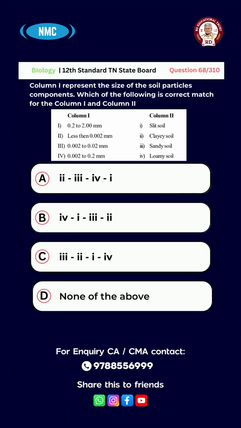Question number 68. Column 1 represents the size of the soil particle components. Which of the following is the correct match for column 1 and column 2? Column 1: first one, 0.2 to 2 mm. 2, less than 0.002 mm. 3, 0.002 to 0.02 mm. 4, 0.02 to 0.2 mm. Column 2: 1, silty soil. 2, clayey soil. 3, sandy soil. 4, loamy soil.